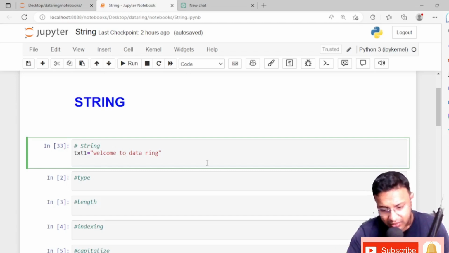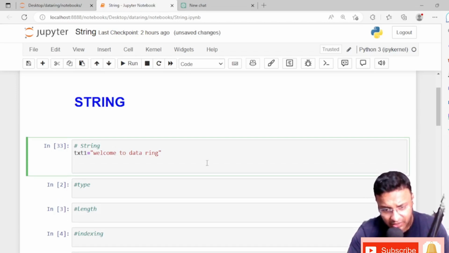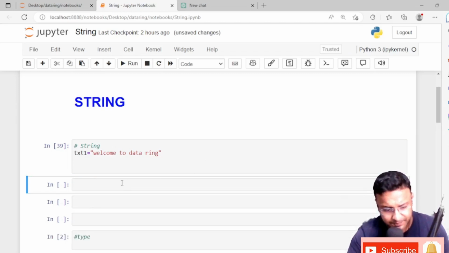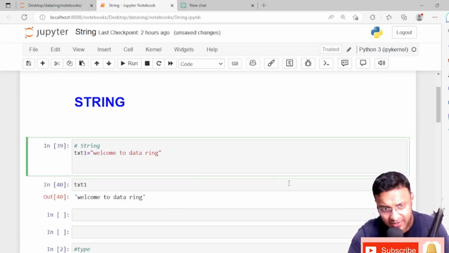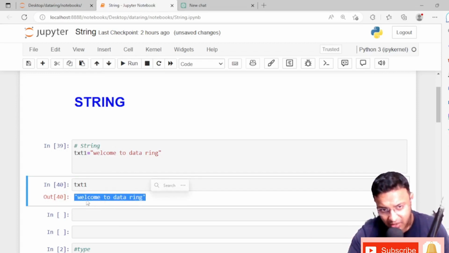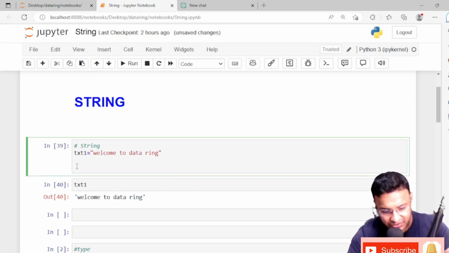Now let's execute it first. Okay, so I'm just typing text1 and printing it out. So, welcome to data ring. If you see, I have given the sentence inside a double quotation, and our Python is returning it in single quotation. Okay, we can write in this way also. I'll just copy and paste it here.